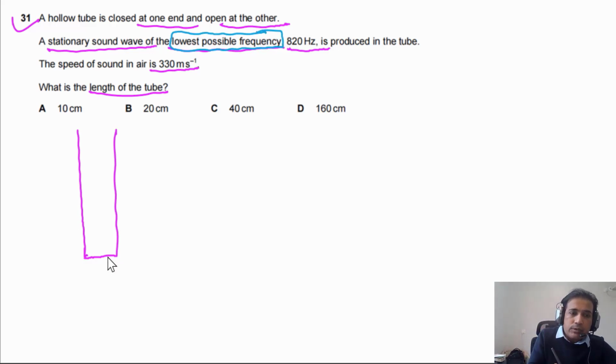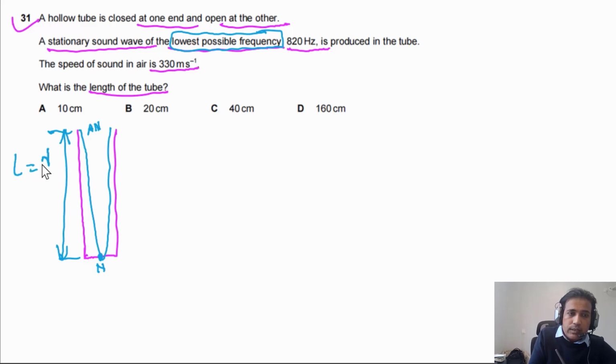Now this is a pipe closed at one end, so this end must be a node and here will be an antinode. So simply we can draw the possible stationary wave produced inside this. This is the antinode and this one is the node. This is the length of the pipe, L, and L in this case has to be equal to lambda by 4, because the distance between two consecutive node and antinode is lambda by 4. So we need to find the length of the pipe, which means we simply need to find lambda by 4.